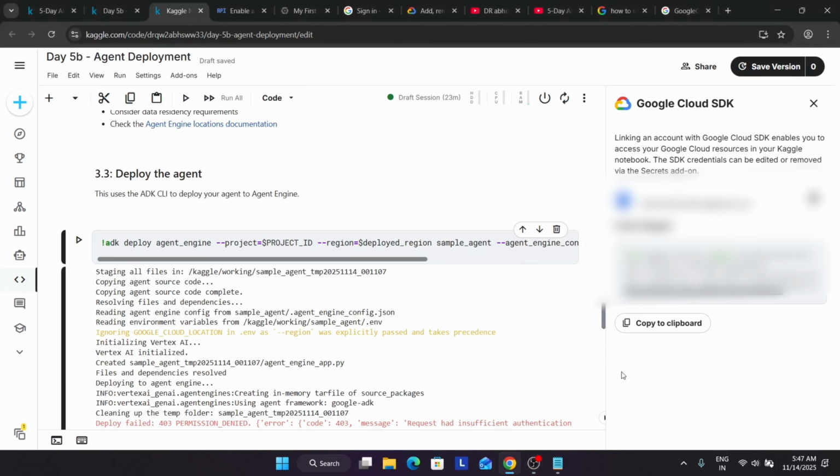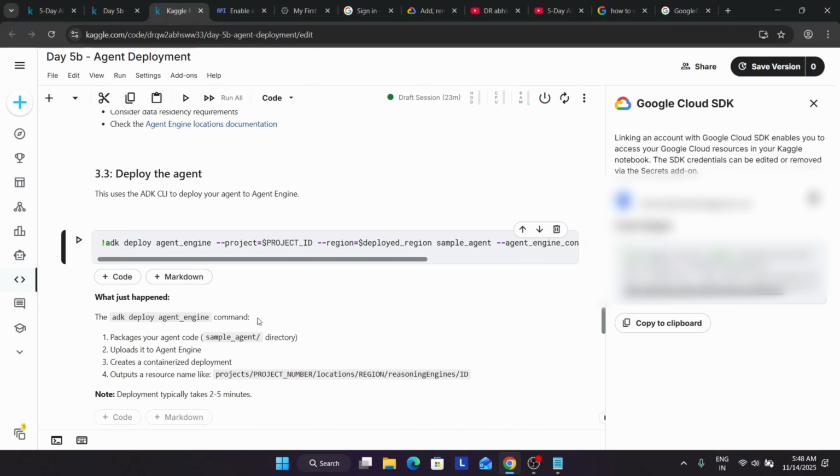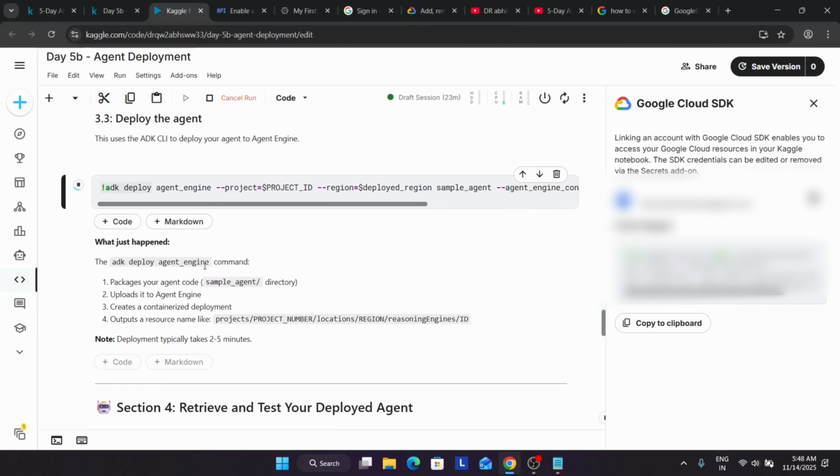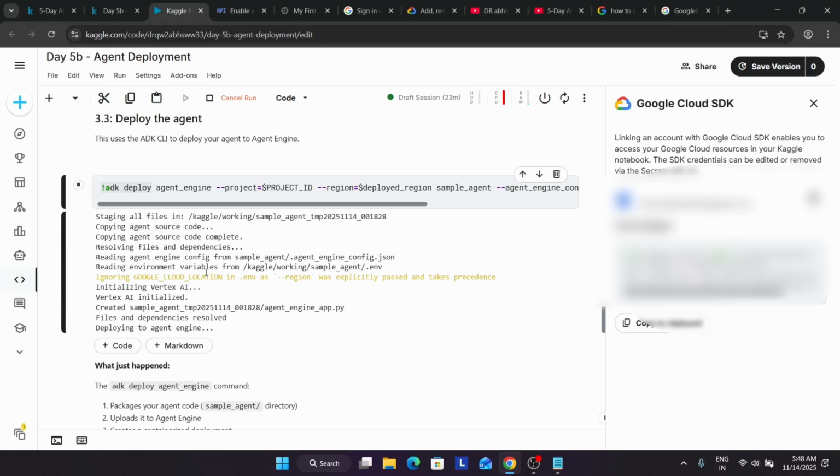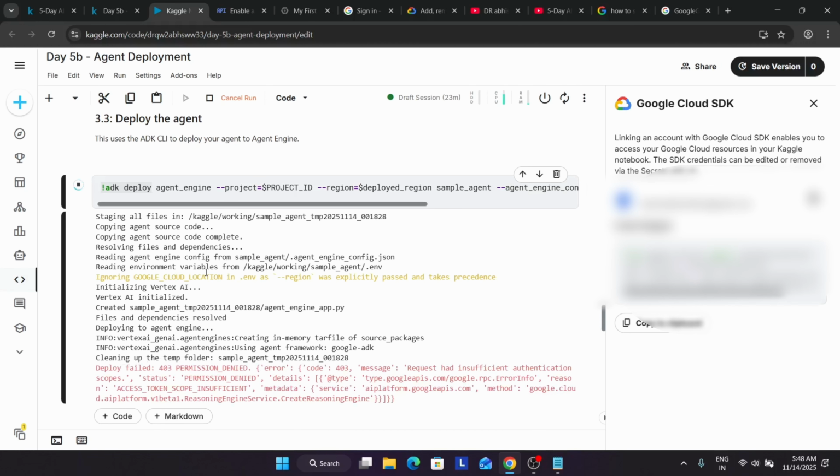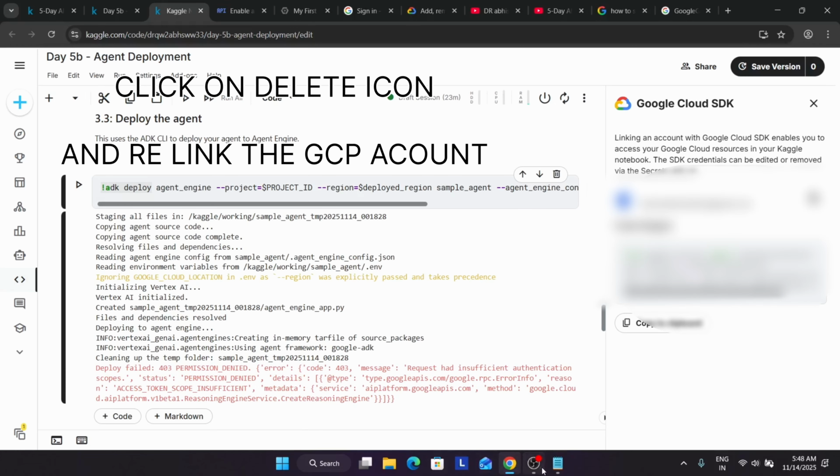So after making a payment of 1000, depending on the currency, let's see whether it works or not again. So again the error is there.